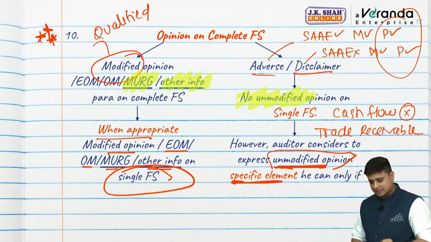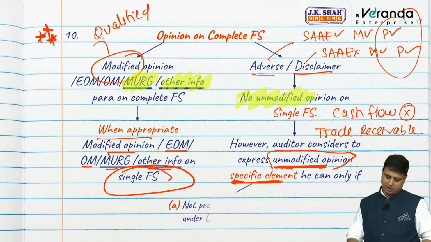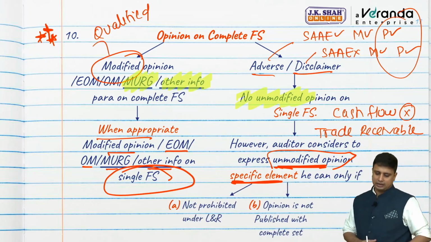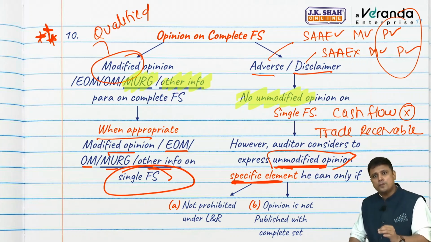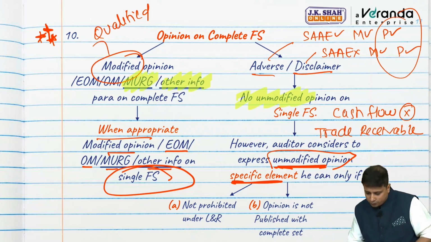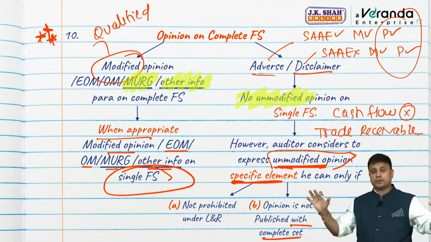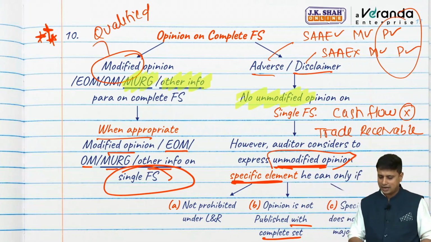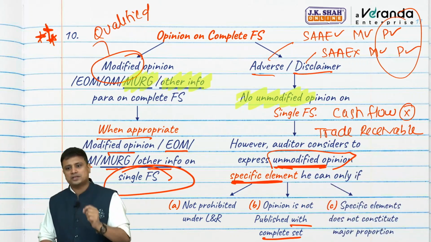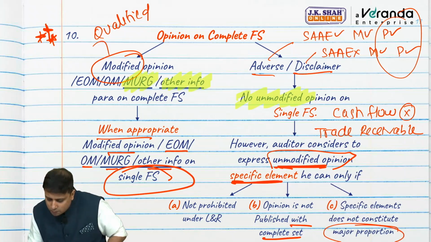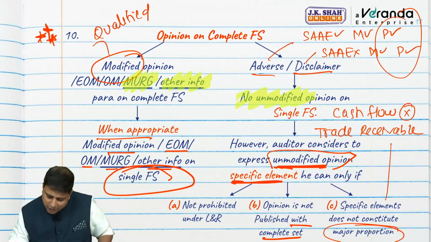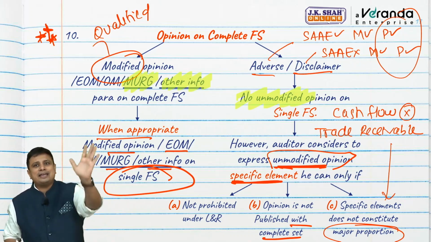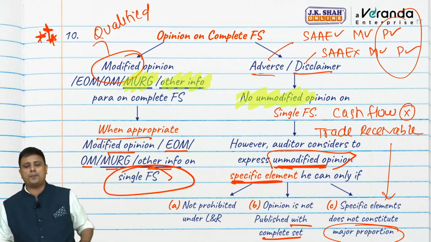Can I do so? Yes, provided three conditions are satisfied. One, law does not prohibit. Second, opinion is not published with the complete set. So there are two separate opinions. We will not issue with the complete set or else the user will misunderstand. And last, that specific element does not constitute a major proportion. Now, if this trade receivable is a major proportion, then it is pervasive, my friends. I cannot express an unmodified opinion.